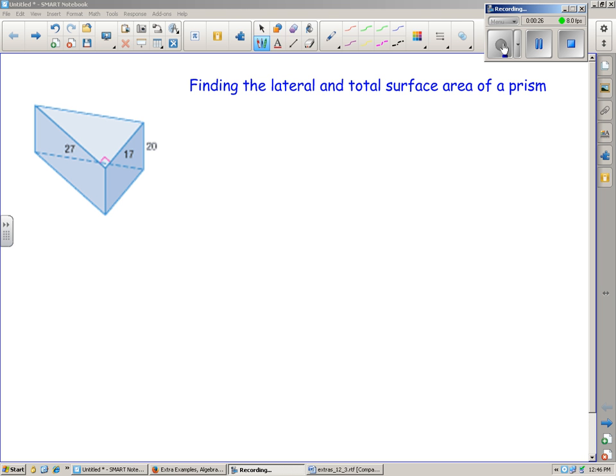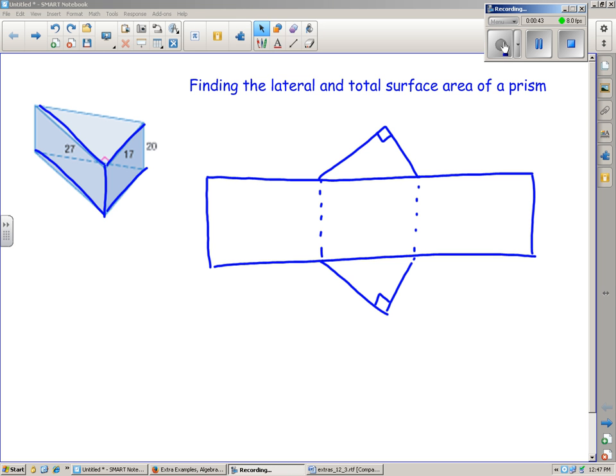So first of all, if we were to take this prism and split it right along this edge right here, and then fold it open. So we're going to split along here, and here also, and here, and here. We fold that open. The shape we get is something like this. This is called a net of the figure, and it gives a view of what it would look like if you take it and flatten it out. Maybe you have a box laying around the house, and you can kind of experiment with this idea.